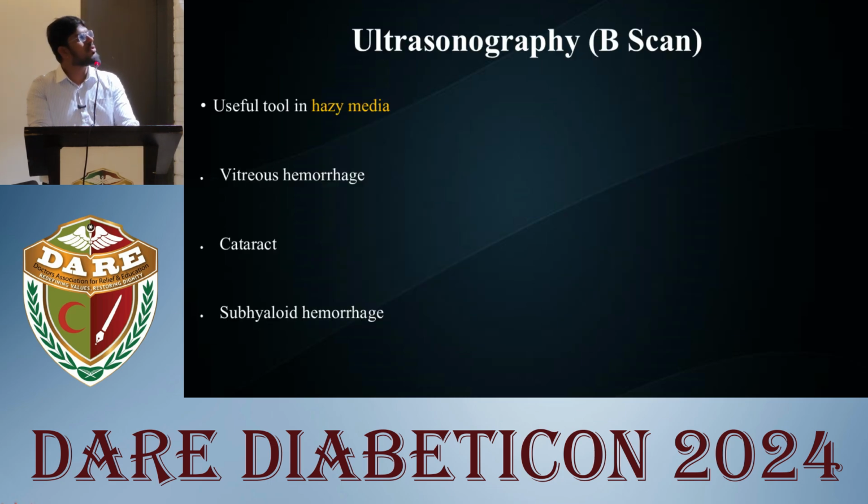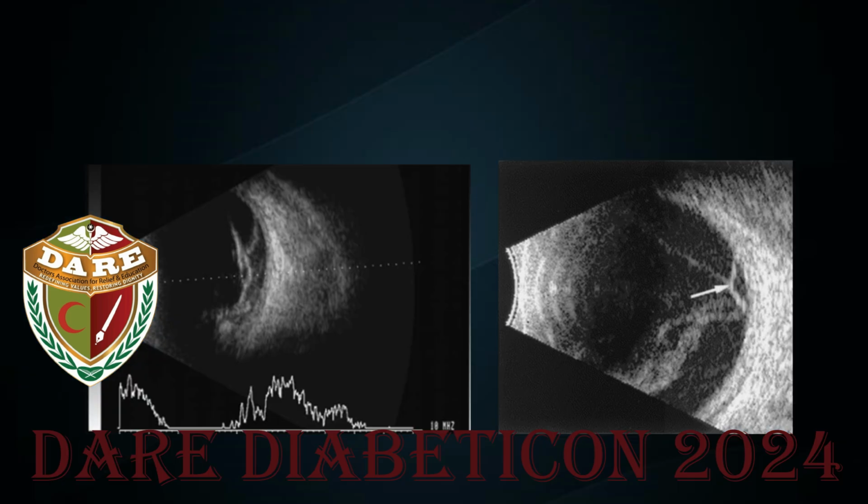Ultrasound B scan is a useful tool in hazy media, which is usually employed in cases of cataract or vitreous hemorrhage to assess the status of the retina and to plan the surgery accordingly.